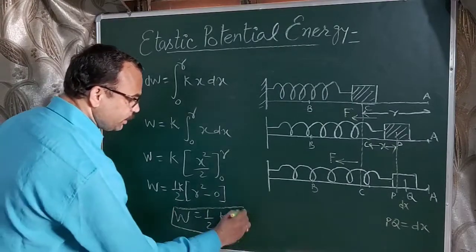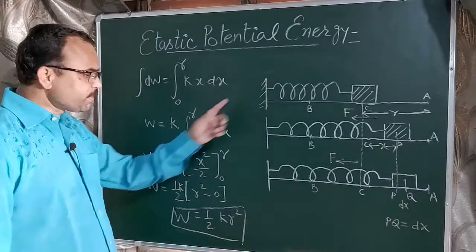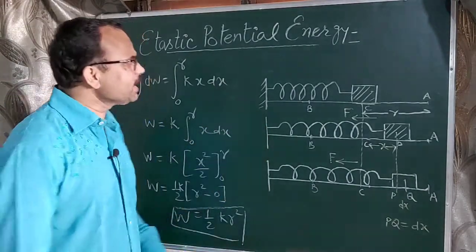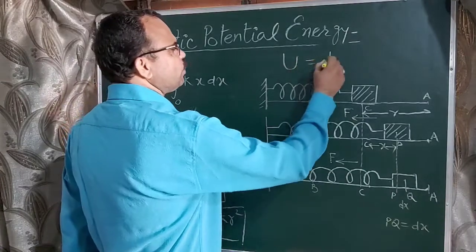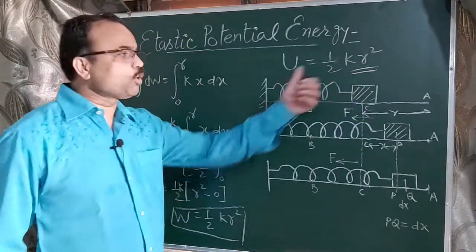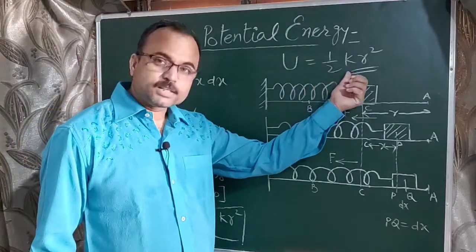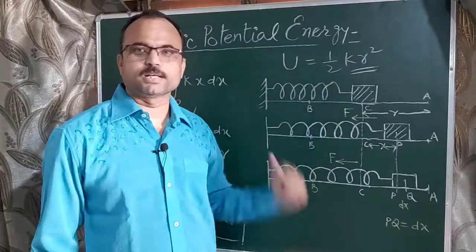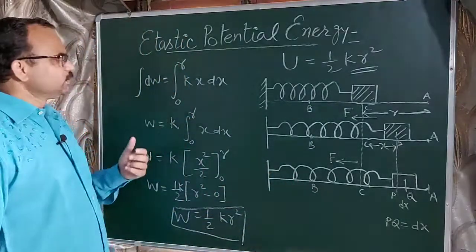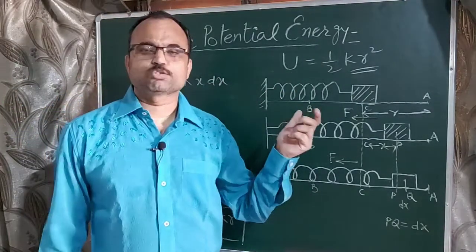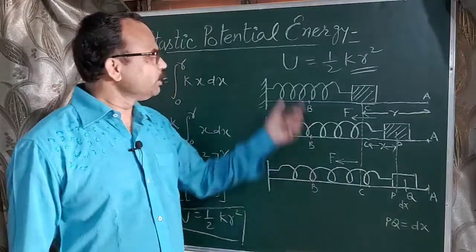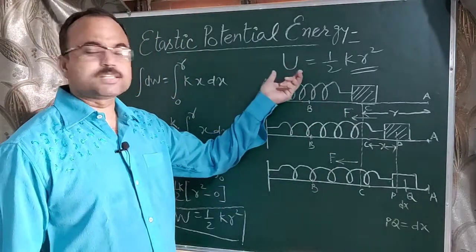This work done is stored in a spring in the form of elastic potential energy. So we can write U equal to 1 upon 2 kr square. Here k is the spring constant or spring factor or force constant. The unit of k we can find by the equation F equal to minus kx. So k equal to F upon x, means the unit of k is Newton per meter. So here U is the elastic potential energy.